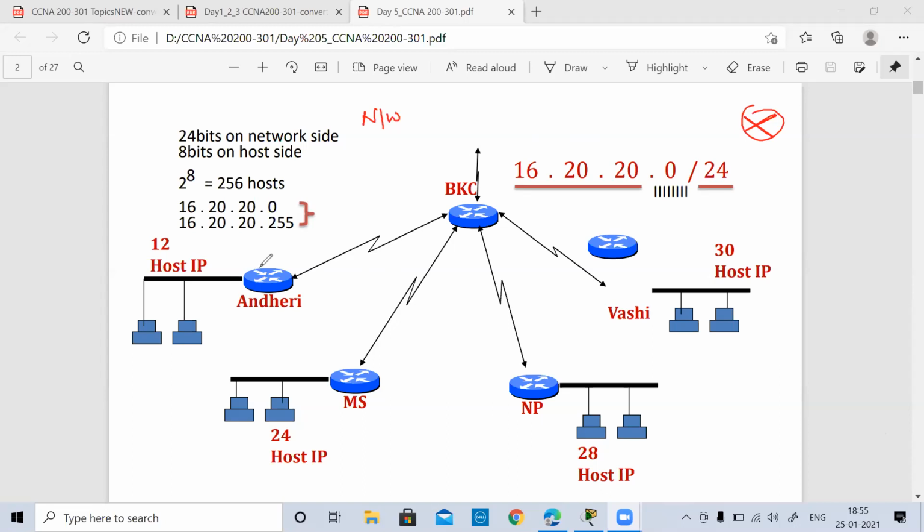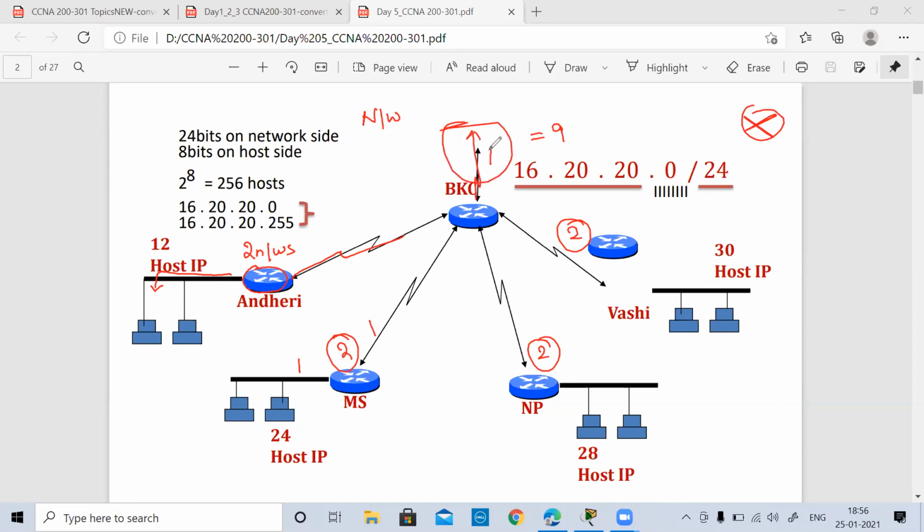See, if I take this router, I see that there is one network going towards this side to the host, and the other network is going towards this BKC branch. So I see there are 2 networks on this side. Okay. So again, from the Mindspace branch, I see 1 network on this side, 1 on this side, meaning total 2. Again, here I see total 2. Again, over here I see total 2. And then one is going upward. So I add up everyone now: 2 plus 2 plus 2 plus 2 plus 1. So I find 9.